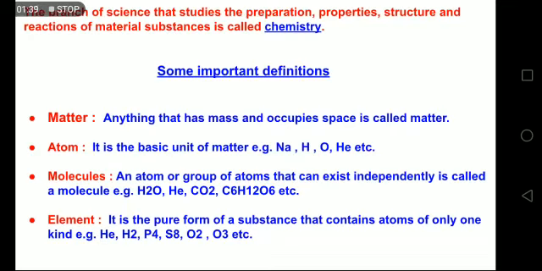H2 has two atoms of hydrogen in a molecule, but the type of atoms is only one. So as written in the definition, only one kind of atoms. And P4 again has four atoms of similar kind, exactly the same, P. S8 has 8 atoms, and so on.